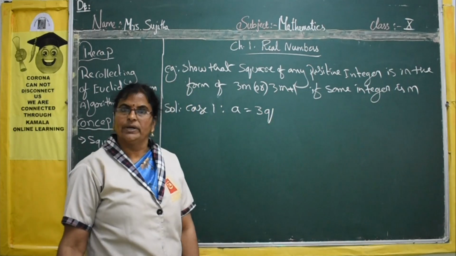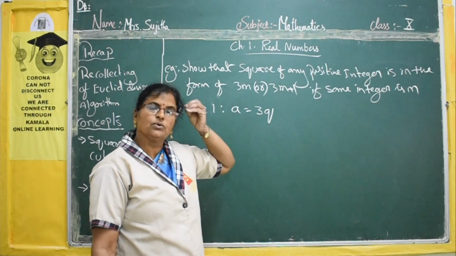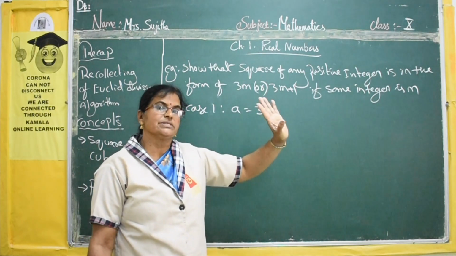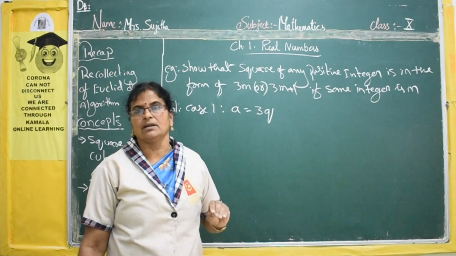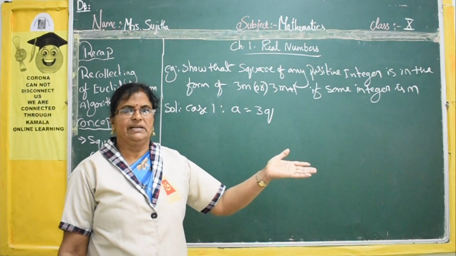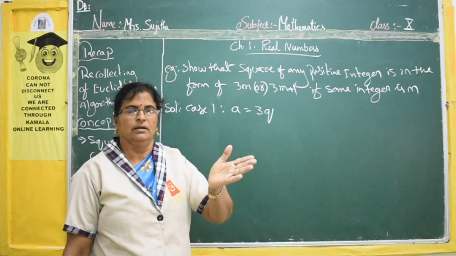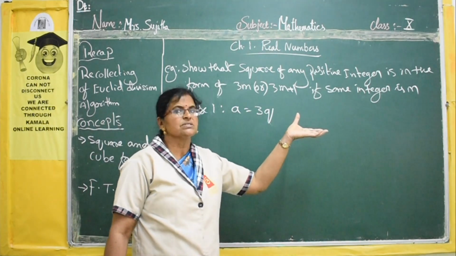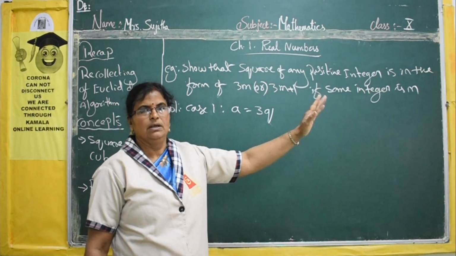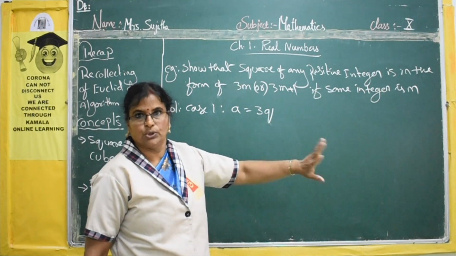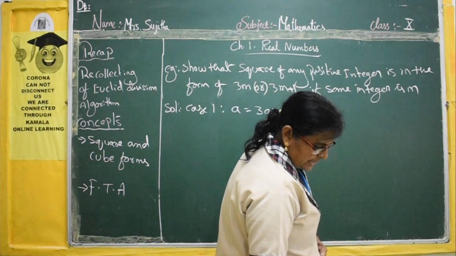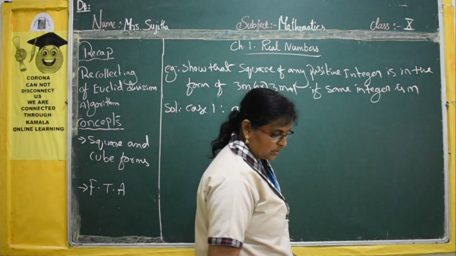Why are we taking q again, when m is given in the question? Because we are using the Euclid division algorithm, where the statement is a is equal to bq plus r. So we compulsorily have to use q. In the question they can give any alphabet, but we have to convert that alphabet into q. So in the first case we take a is equal to 3q.